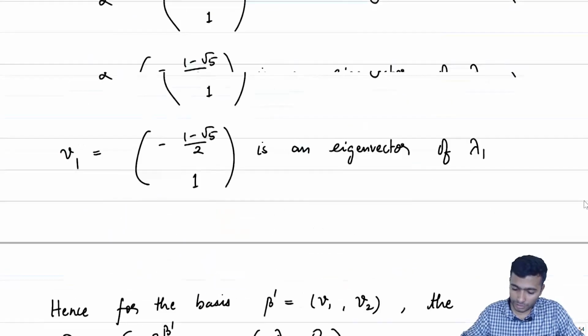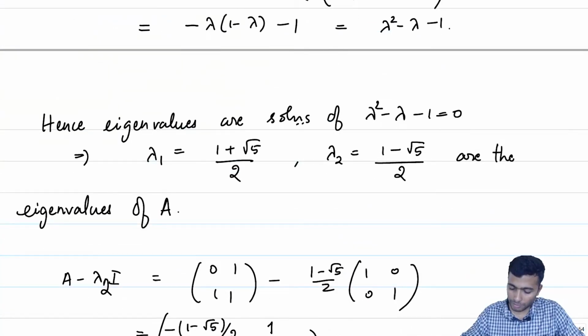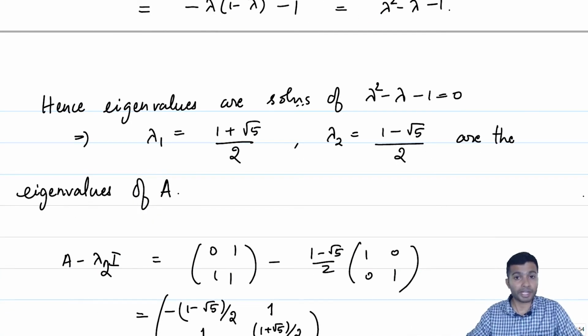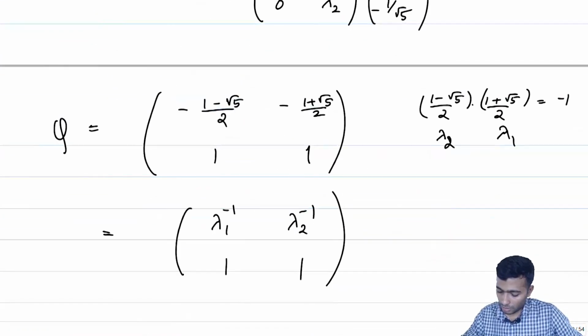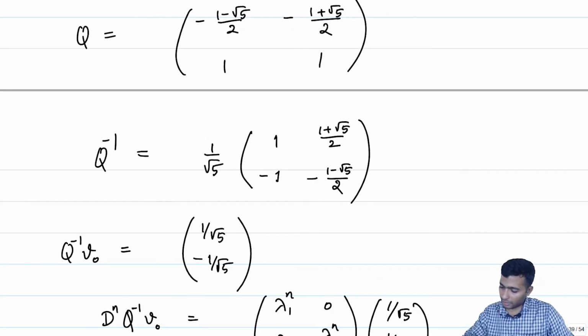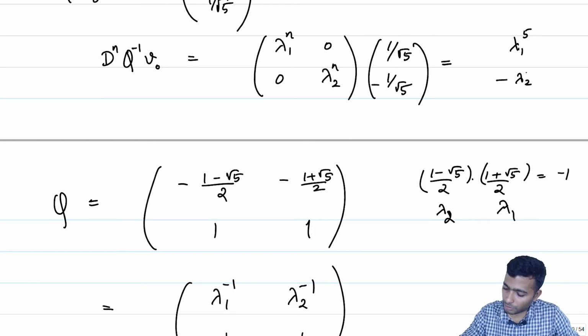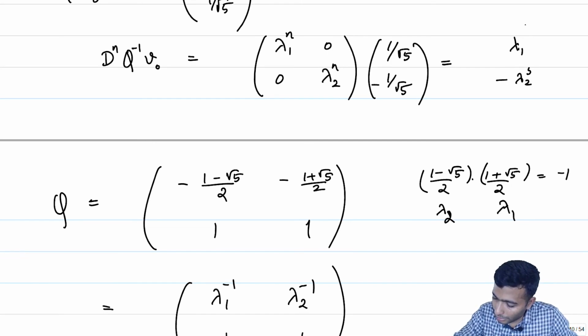Yes, if you notice carefully, that is what our lambda 1 and lambda 2 are. So, lambda 1 is (1 plus root 5) by 2 and lambda 2 is (1 minus root 5) by 2. Okay, so, let us now apply this to D to the power n Q inverse. So, this I did not write explicitly, this is going to be lambda 1 to the power n by root 5 and lambda 2 to the power n by root 5.